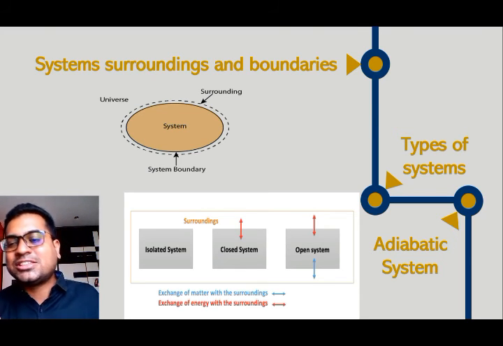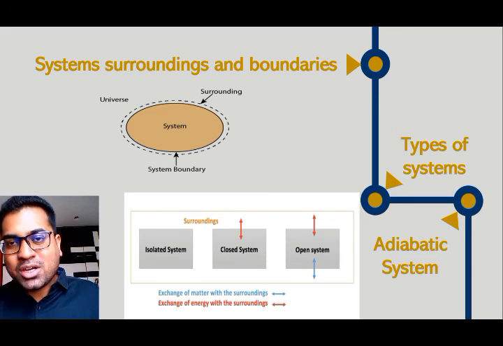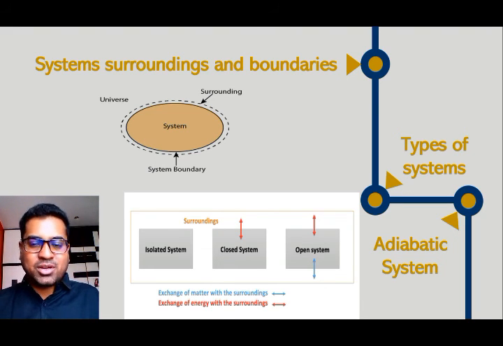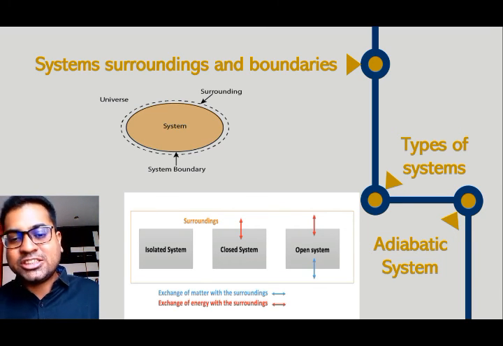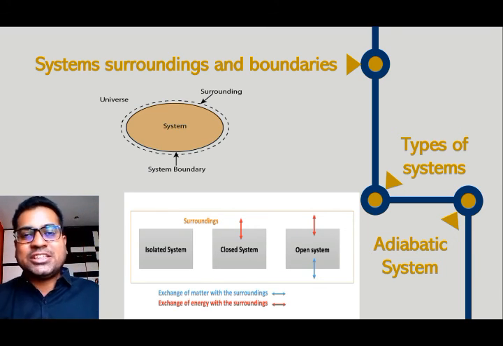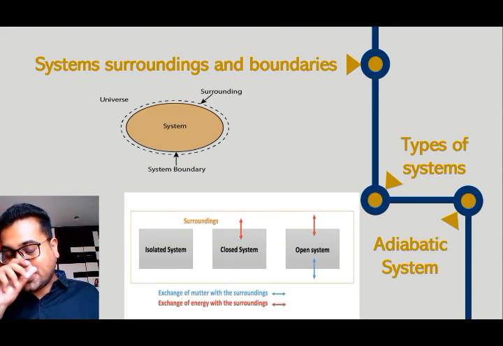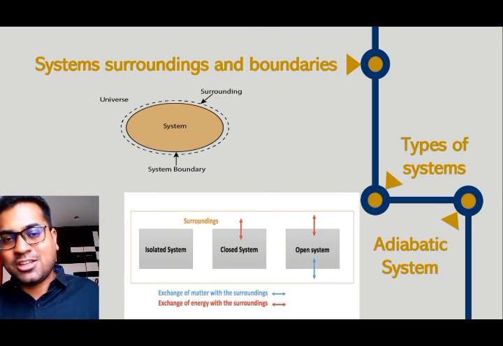You need to understand this word adiabatic. Whenever you come across the word adiabatic, it means there will be no heat interaction and only work interaction. Always remember. So these are the types of system: open system, closed system, isolated system. You must know the example of an isolated system, that is the thermoflask, and the example of an adiabatic system, that is an insulated piston cylinder arrangement.